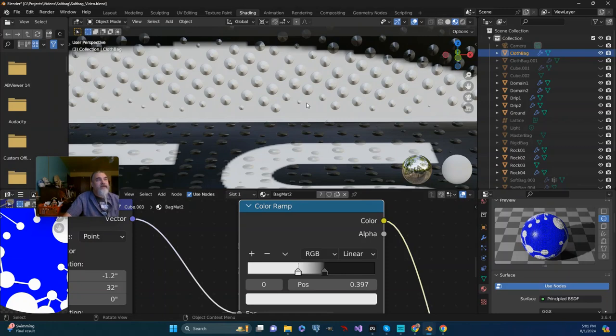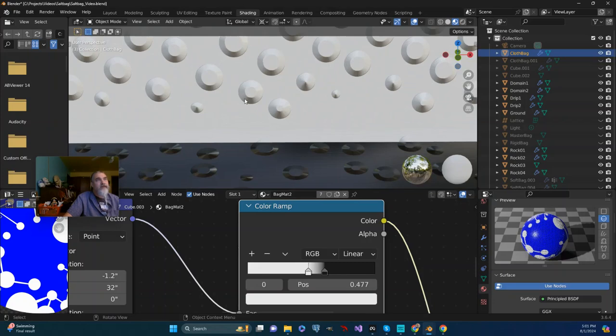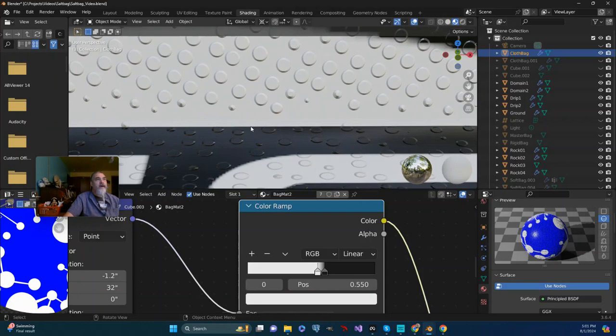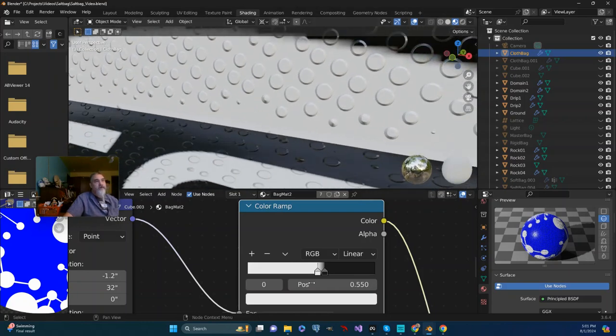The other thing that I'm thinking of doing is getting these values to be much closer. You'll note that this is flattened out quite a bit as I bring this closer to the dark value. And that's actually something I think I'm okay with, so that sort of flattens it off a little bit.